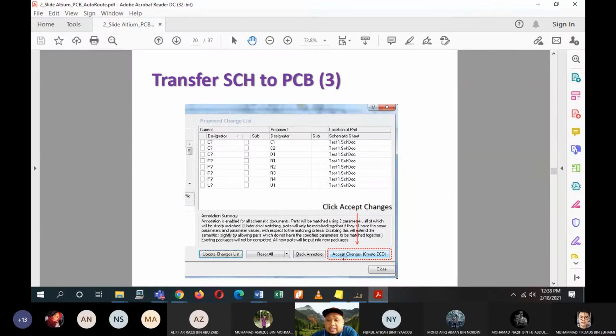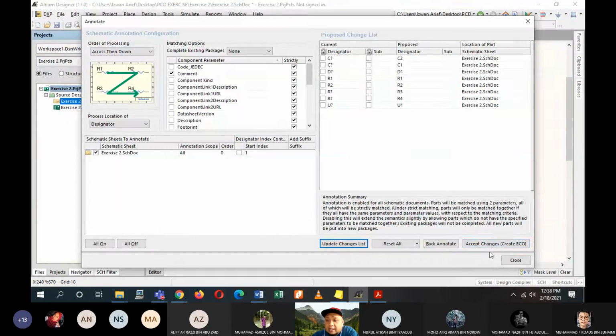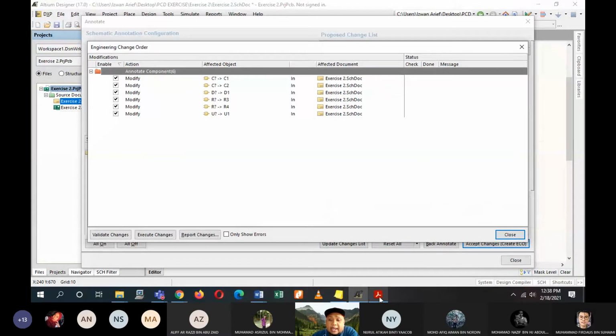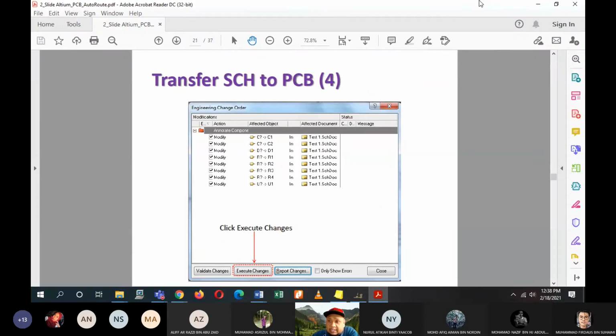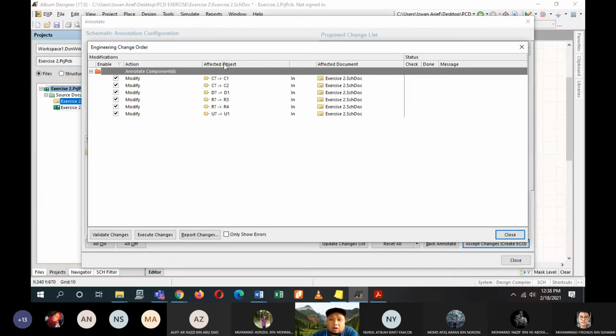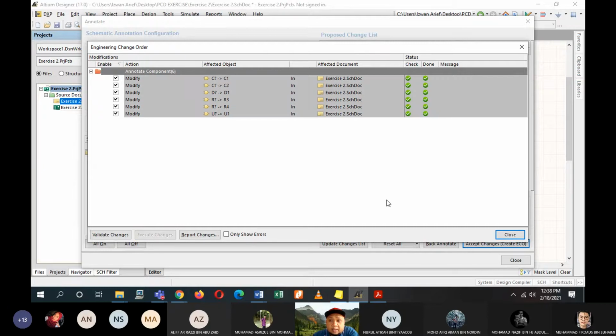Then you click accept changes, then create ECO. It means we are happy with the proposed designator. Click accept, then click execute changes, so that all of your designators in your schematic and PCB will change. Make sure the status of check and done is there for all of the modifications. For mine, there are 6. For you it might depend on the number of components whose names you haven't changed. If you haven't changed any of them, there will be 8. Make sure all are checked.